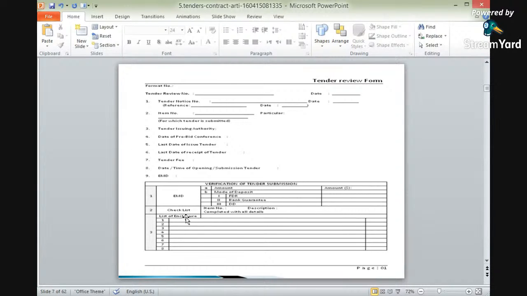Again, checklist: number of items, item numbers, its description, completed with all details, is to be mentioned, and the list of enclosures. Which are the things we are enclosing here? All these things are to be mentioned here. The list of enclosures is to be taken.